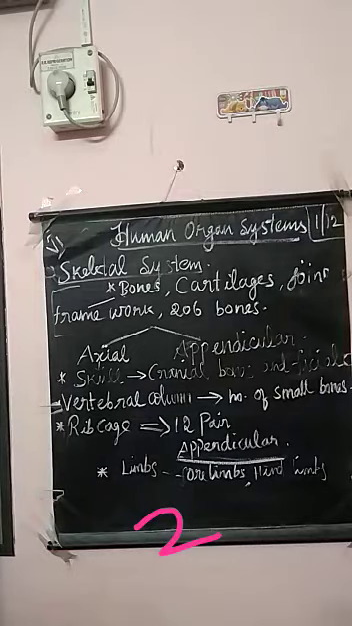So the next one is skull. It is in book page number 69. See the picture. Okay. So the skull is made up of cranial bones and facial bones. Skull and the Monday word.